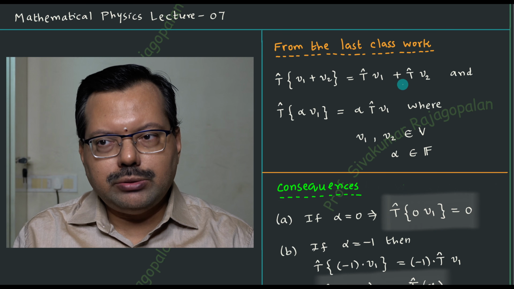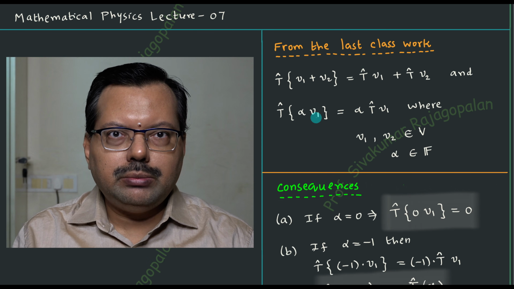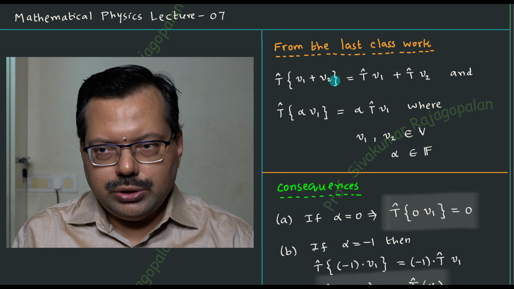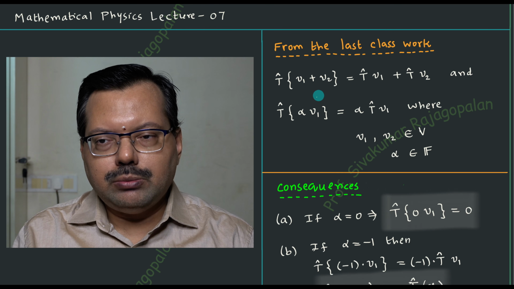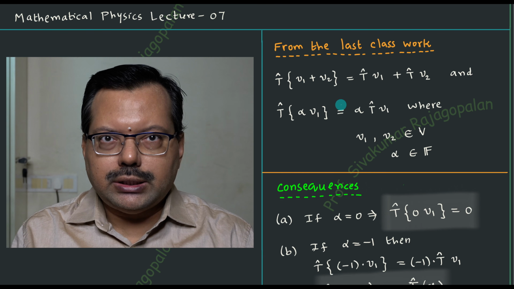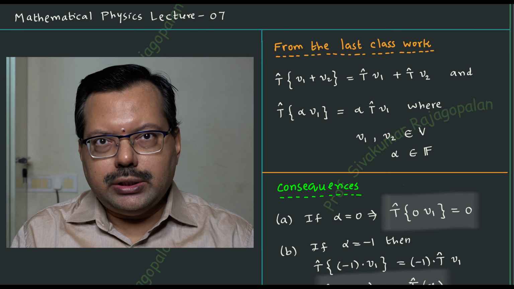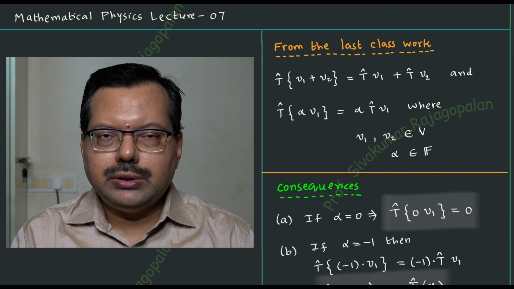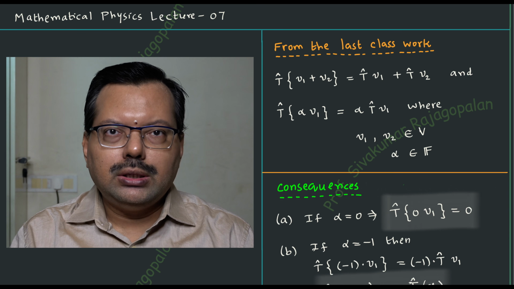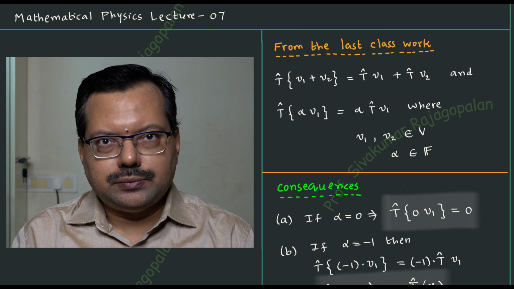We will give this as equation number 1 and this as equation number 2. These two equations will be satisfied by the Hamiltonian operator, and the same two equations have to be satisfied by the momentum and position operators, etc. So usually the physical observables in quantum mechanics all satisfy these two properties, and therefore they are called linear operators.